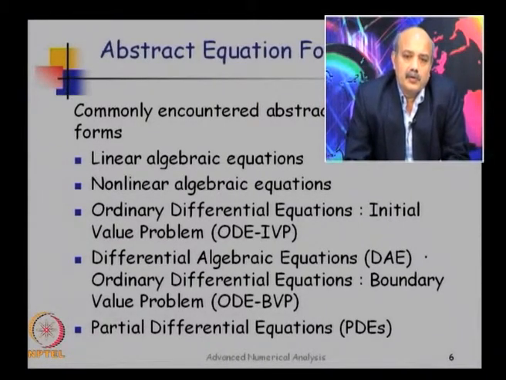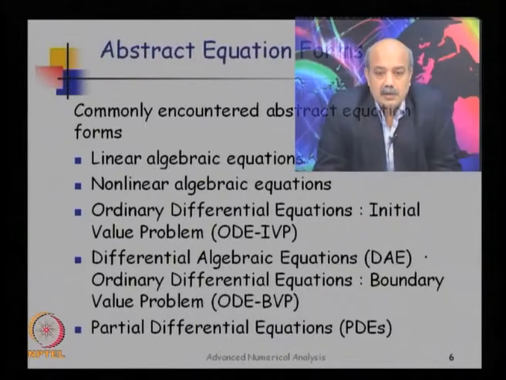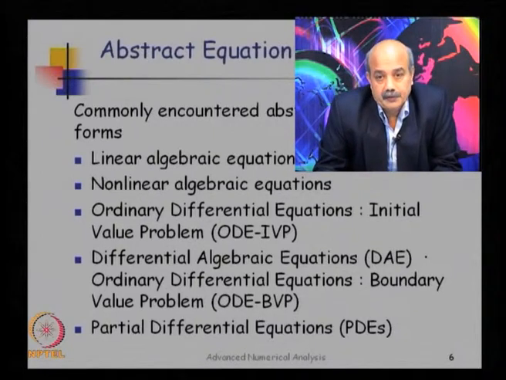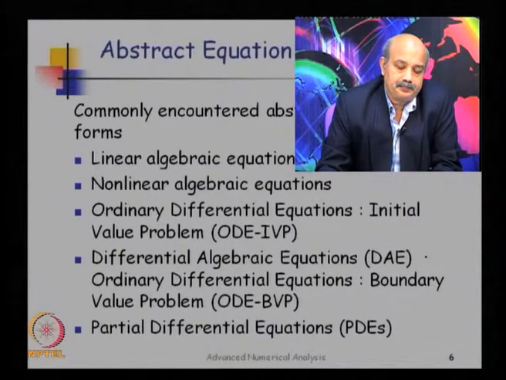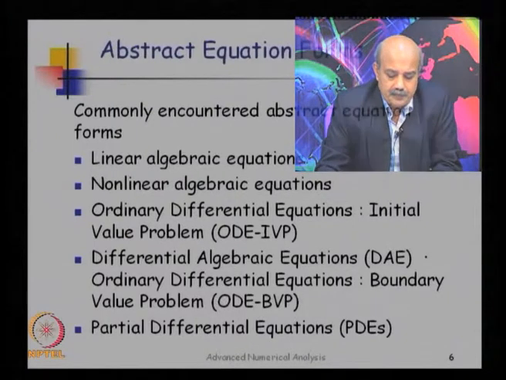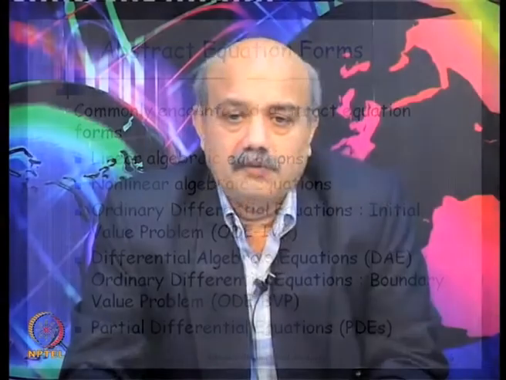So these models may not come in isolation. In a real problem, when you are actually trying to solve a problem associated with a section of a chemical plant, you may get a mixture of all of them, not just one of them in isolation. Nevertheless, when we study these equation forms, we often study them in isolation, and then we understand how to attack more complex problems where a combination of these might be encountered. Now how do you go about doing this? How do you go about